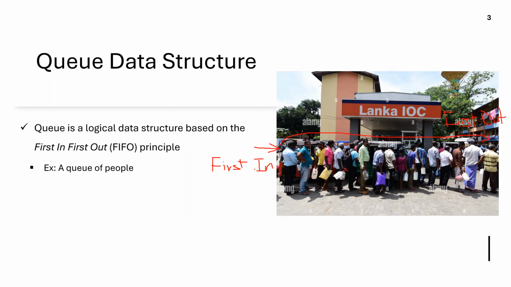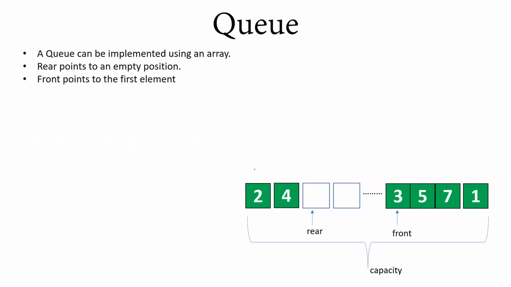So queue is FIFO, or first in, first out. I mentioned queue can be implemented using an array or a linked list. We'll first discuss how to implement a queue using array. In queue there are two pointers, whereas in stack, if you remember, stack was implemented using just one pointer.